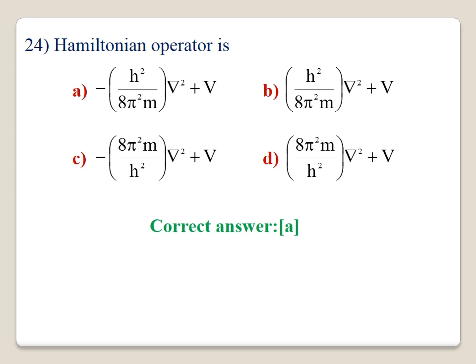In option B, the potential term is missing, that is wrong. Option C is in inverted position. Instead of h square by 8 pi square m, it is written as 8 pi square m by h square. It is also wrong. D is also wrong. Therefore, the correct answer is A.